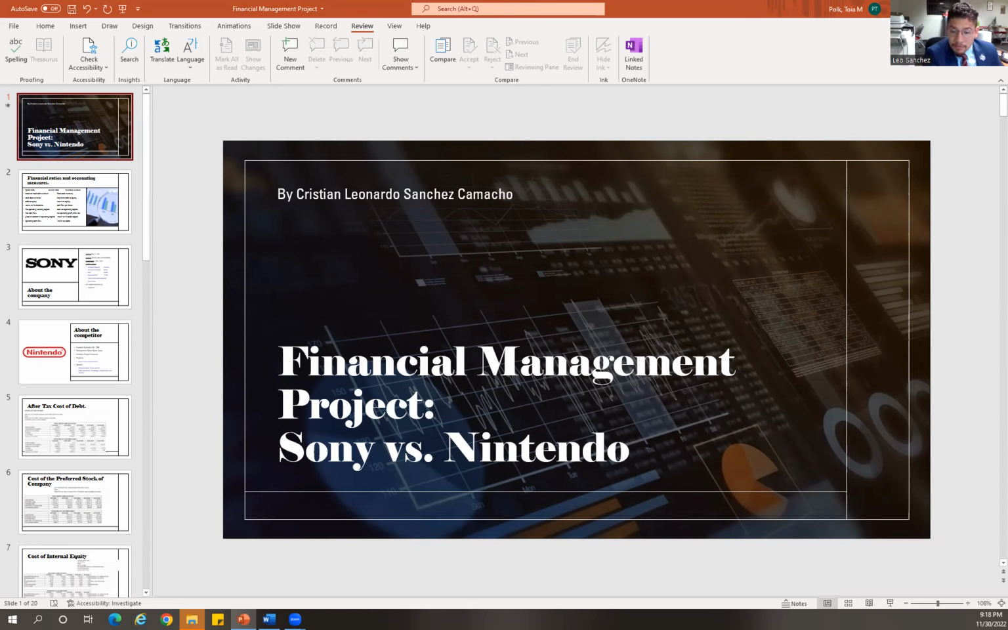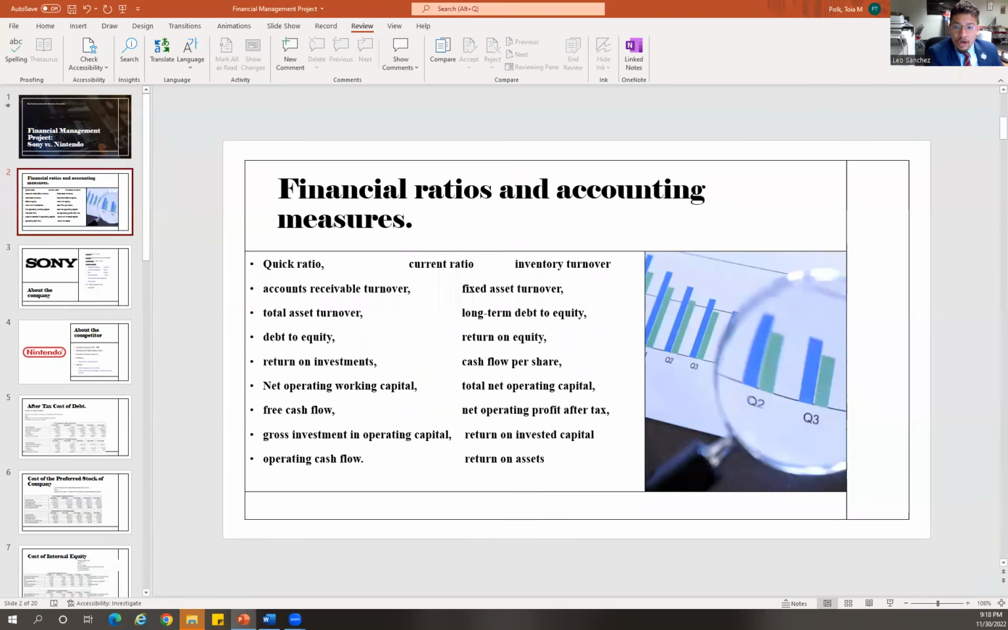To begin with, the purpose of this project is to analyze the financial statements of Sony and its competitor, Nintendo. To facilitate the analysis, I utilized several financial ratios and accounting measurements, such as quick ratio, which is going to be listed above.